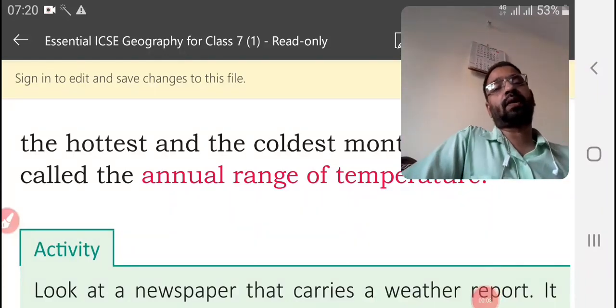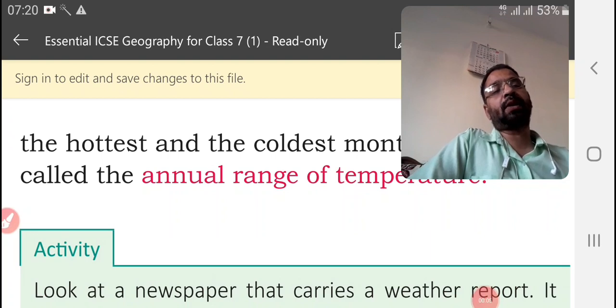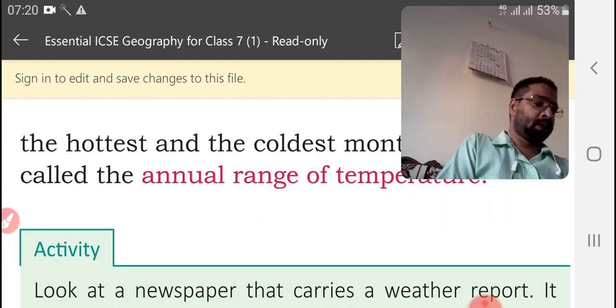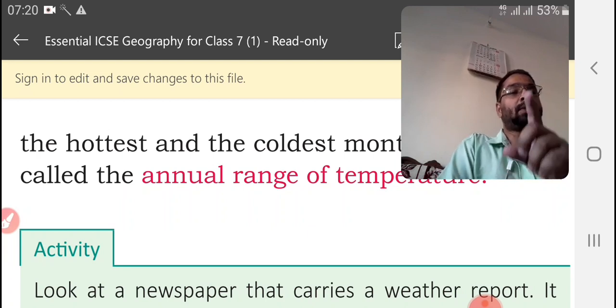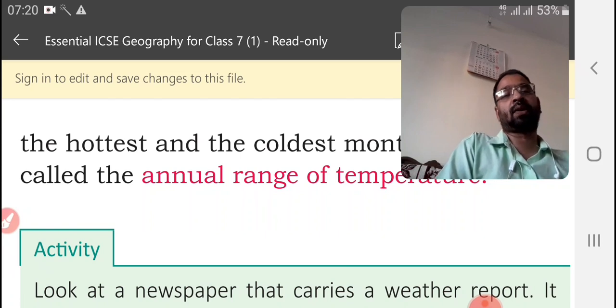About annual range of temperature. There can be some little difference. What is it? The difference between the hottest as well as the coldest month of the year. Difference between the hottest and coldest month.